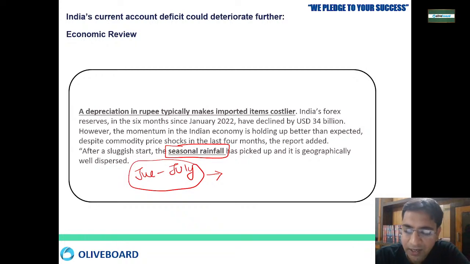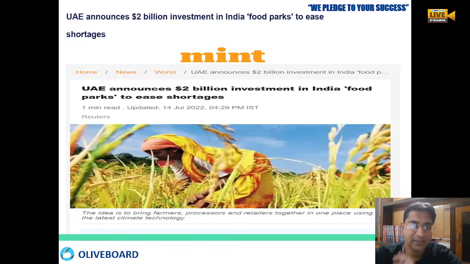Rain creates a good impact on our Indian economy, because agriculture gets a boost, from agriculture we get a manufacturing boost, and from manufacturing we get a boost in services. So whenever seasonal rainfall is proper in our country, every sector gets a boost. This is what the economic review of the finance ministry wanted to say.